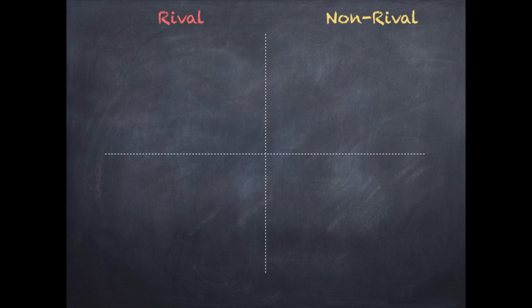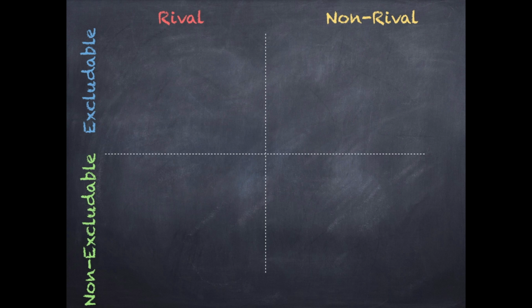Let's look at a chart. So, we've established you have goods that are rival in consumption. Basically, the same unit of a good cannot be consumed by more than one person at a time. However, there's also non-rival, when more than one person can consume the same unit at once. Then that can be excludable, where the supplier of the good can prevent those who don't pay from using it, and then non-excludable, where the